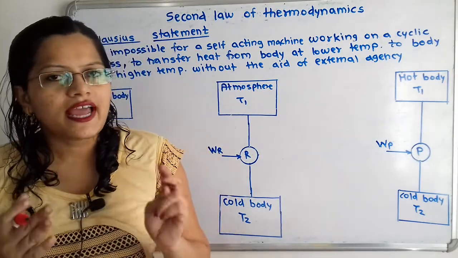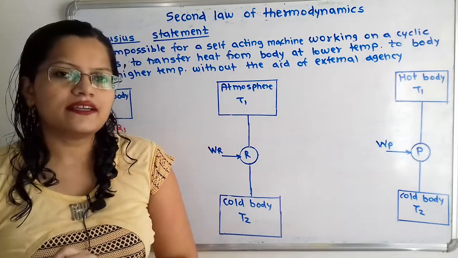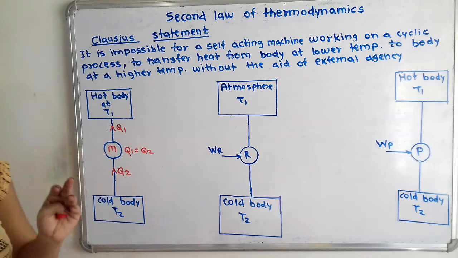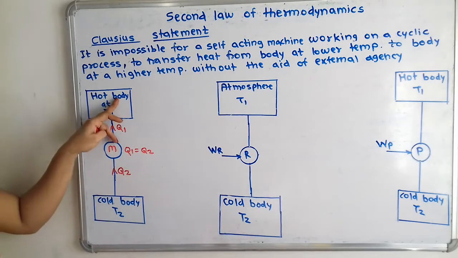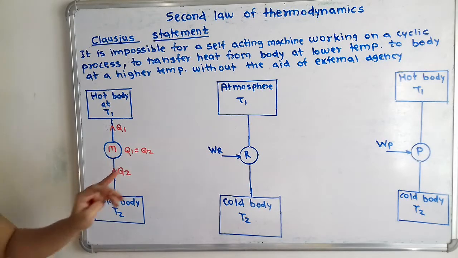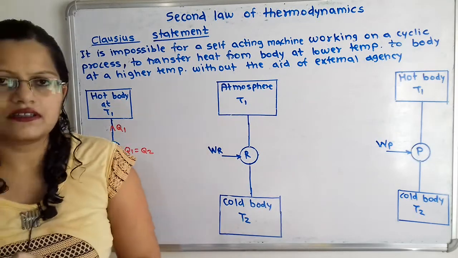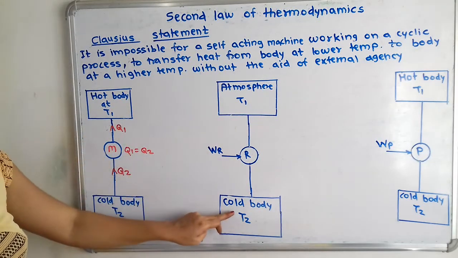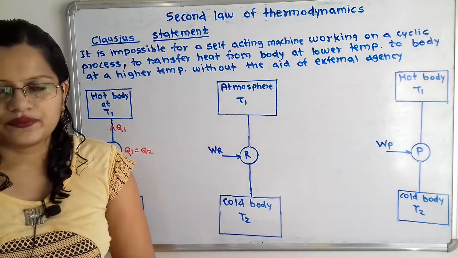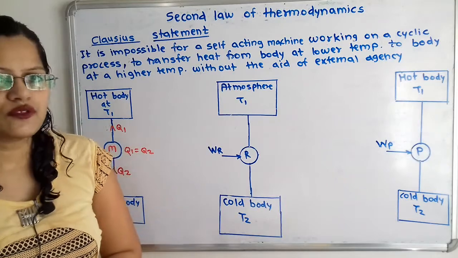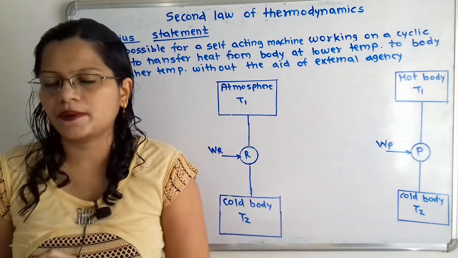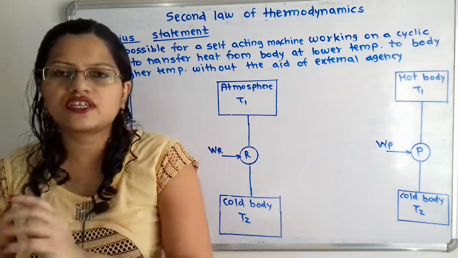Now in actual practice, we know that heat is always transferred from a higher body to the lower body, that is, the high temperature body to the low temperature body. But if we add the extra work done, then it is possible to transfer the heat from the cold body to the hot body. Now we will take two types of machines. First one is refrigerator and second one is heat pump. Then how does the refrigerator work?